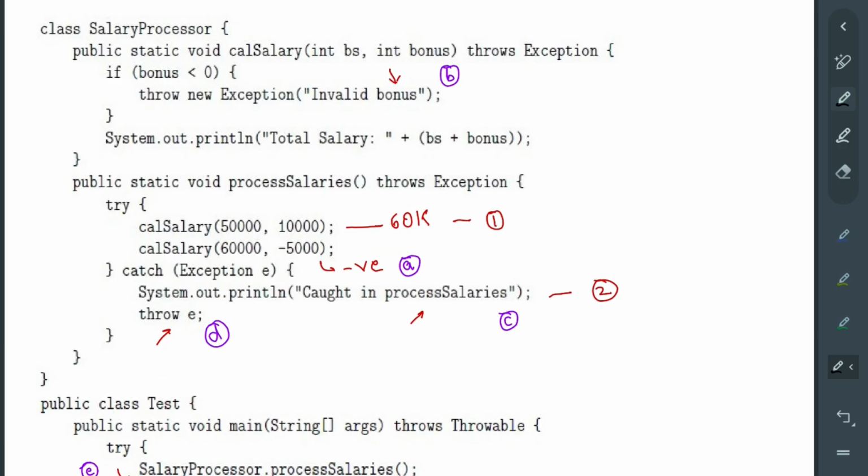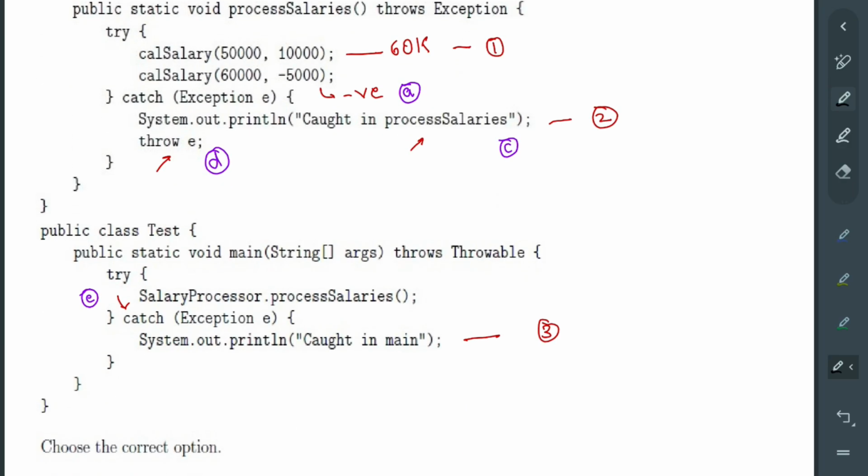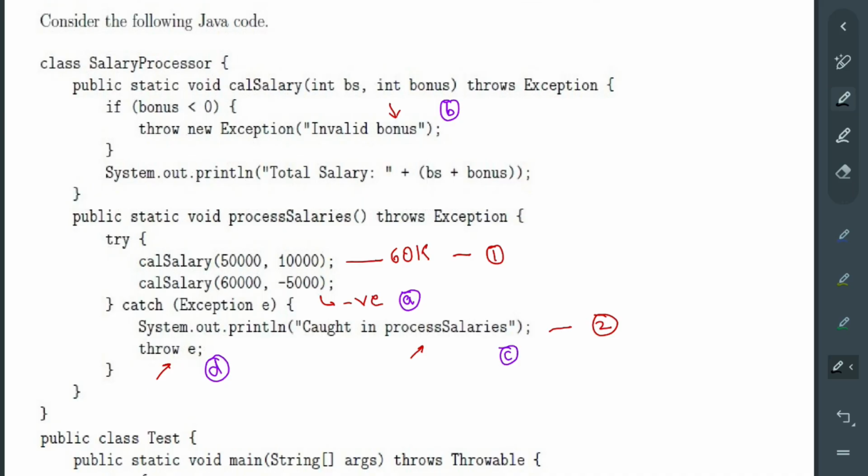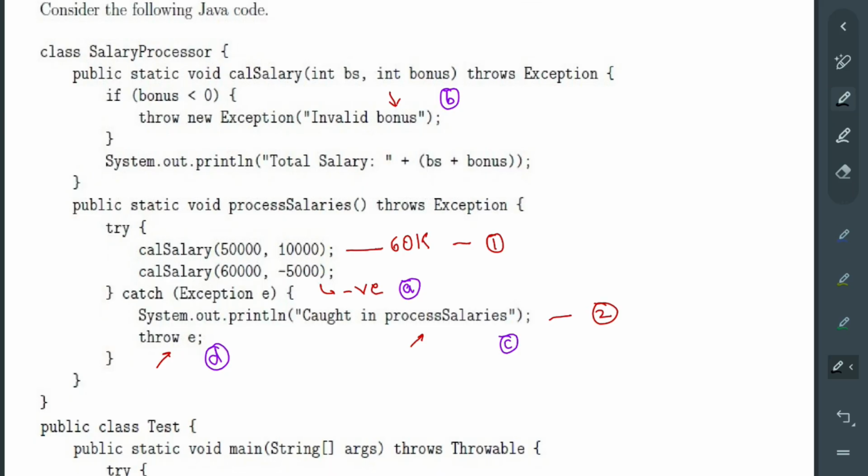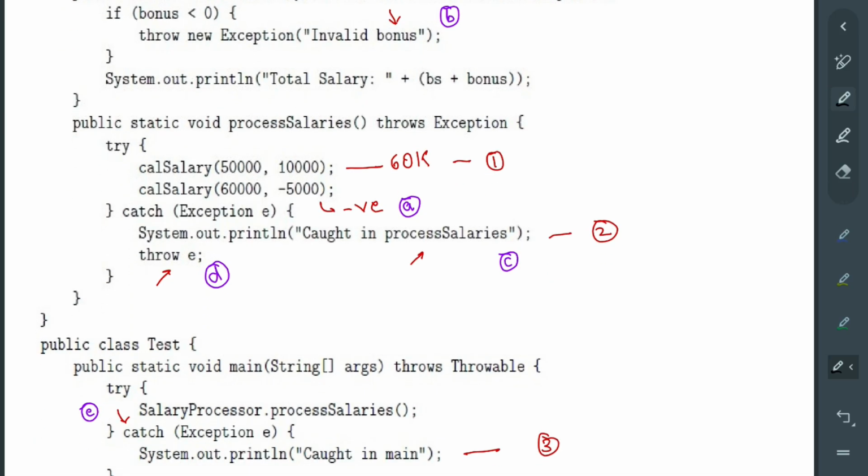Okay, let's go. So what is our question? The question is: choose the correct option. Basically, it is asking us what the output will be. So to find the output, first go to main. Let's go to main and see what it is doing. So firstly it is trying to process the salaries and it is catching if there is any error. That is all the main is doing.